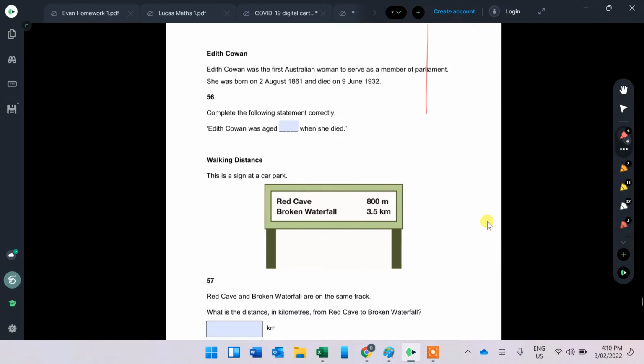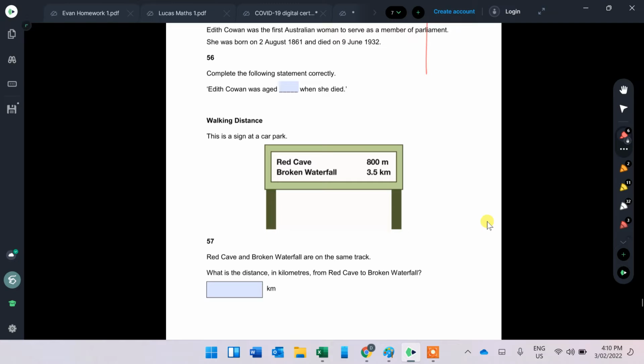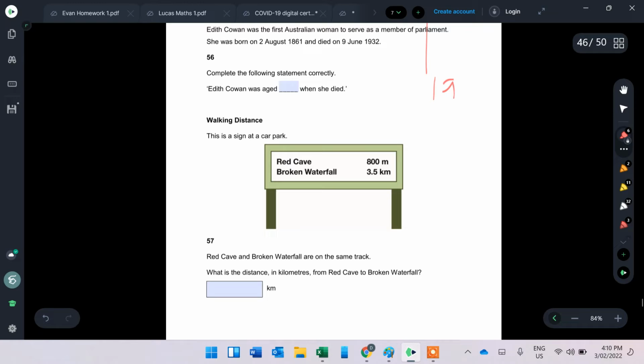Edith Cowan, first Australian woman to serve as a Member of Parliament. She was born 2nd of August 1861 and died 9th of June 1932, which means she didn't reach her birthday. It's asking how old was she when she died. When we do the years, one minus the other.